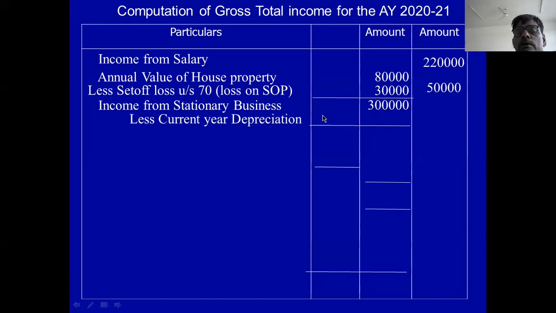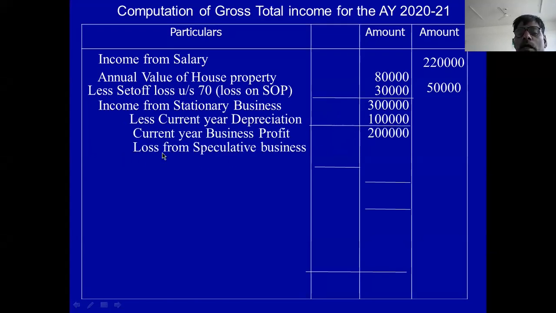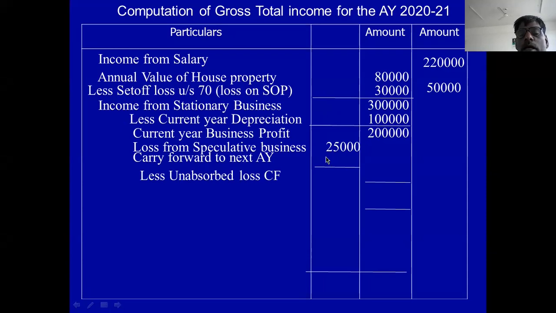Less current year depreciation 1 lakh. Balance of profit is 2 lakh. Less loss of speculative business is 25,000. This 25,000 is the loss you carry forward to next assessment year. There is no income to adjust it. It is carried forward to next assessment year.